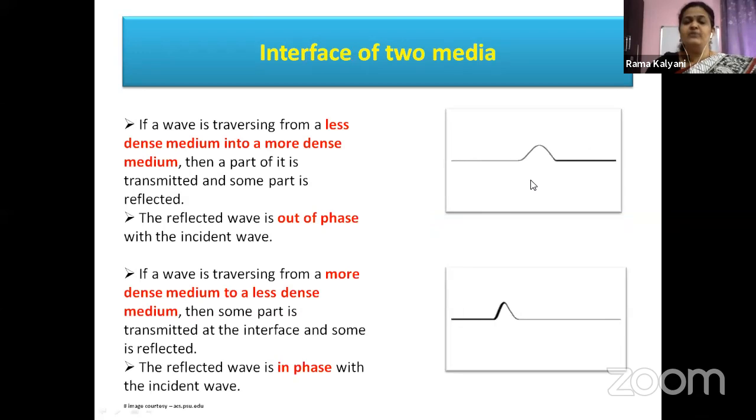If this wave is moving from a less dense medium to a more dense medium, then the reflected wave is out of phase. And if it is moving from a more dense medium to a less dense medium, then the reflected wave is in phase with the incident wave pulse.